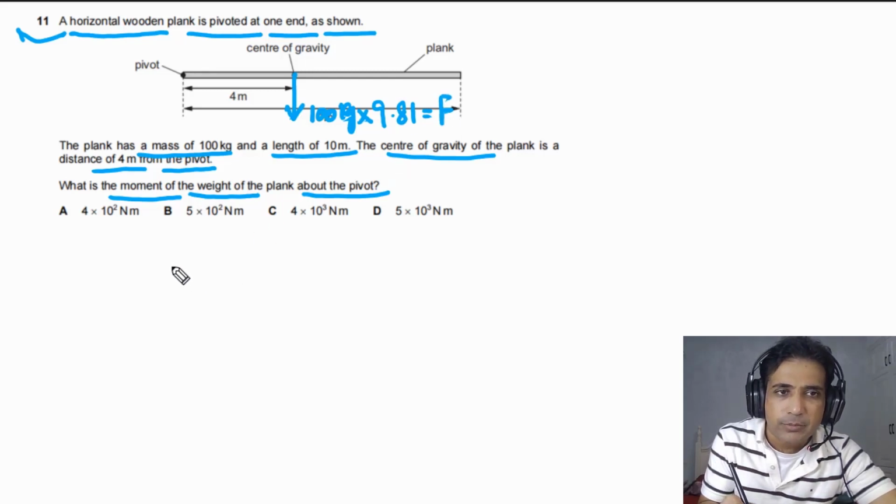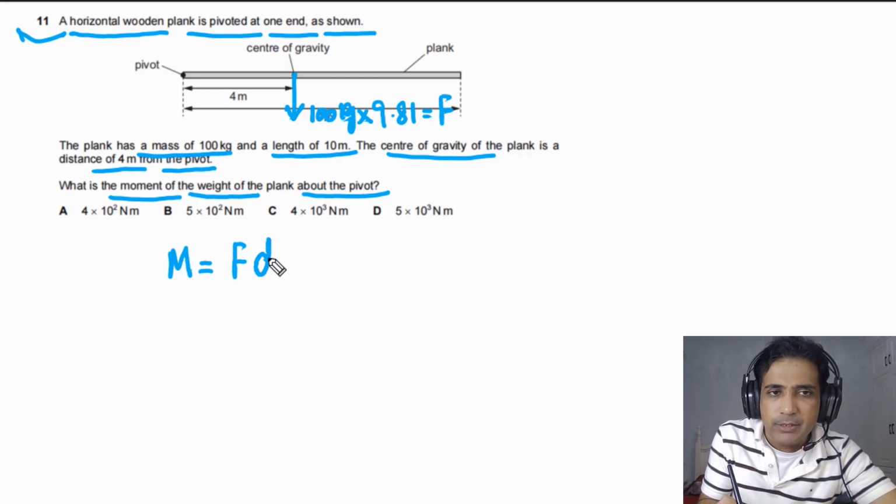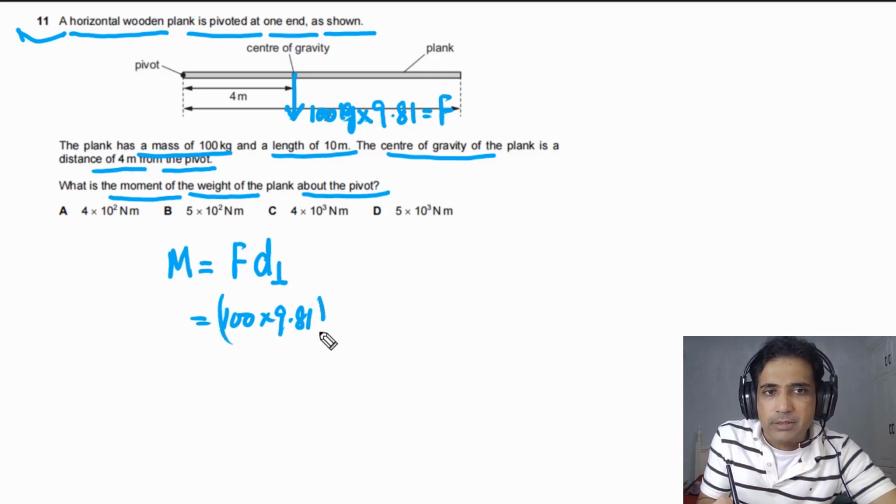We need to calculate moment. We can use the symbol capital M for the moment, and moment is equal to force times perpendicular distance from the pivot. In this case, force is equal to 100 kg times 9.81, and the distance from the pivot is 4 meters.